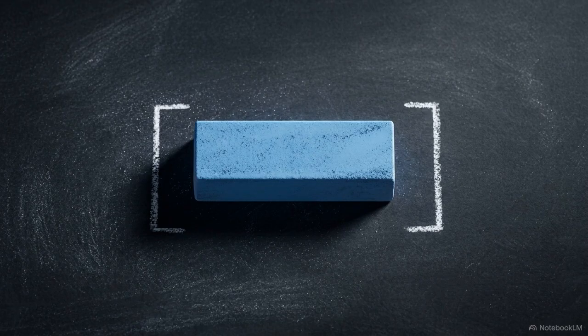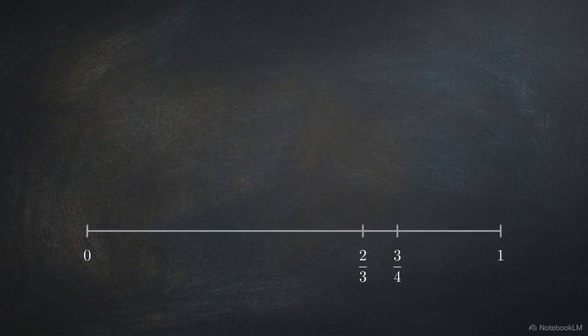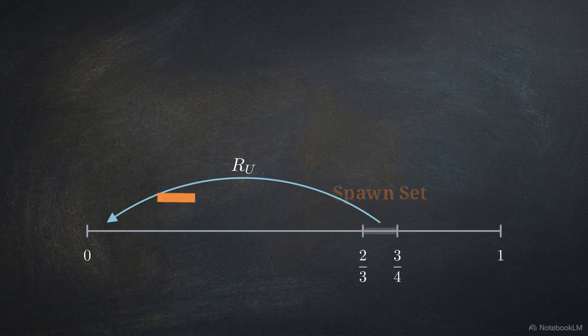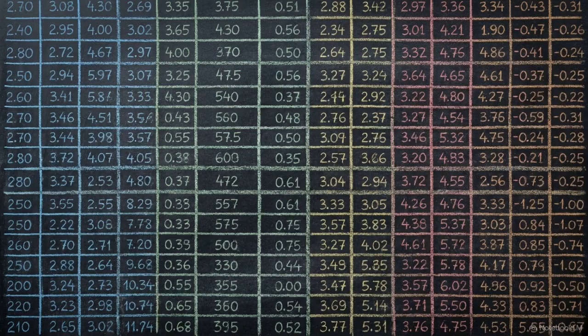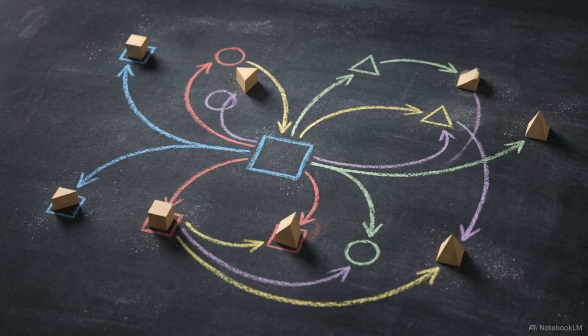The orange spawn set from 2/3 to 3/4 begins a new dynamic chain. The RU operator takes this space and maps it to a highly compressed seed domain at the bottom of the state space, confined between 0 and 3/32. Since the immediate return set resolves in one step, mapping the total entropy of the system is now reduced exclusively to tracking the eventual return of these spawned chains.